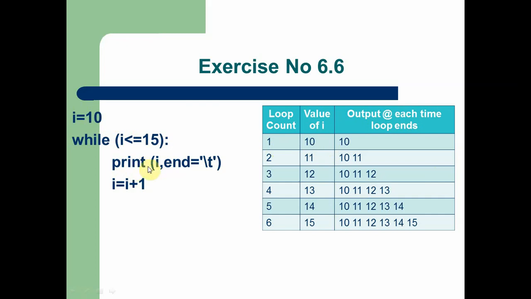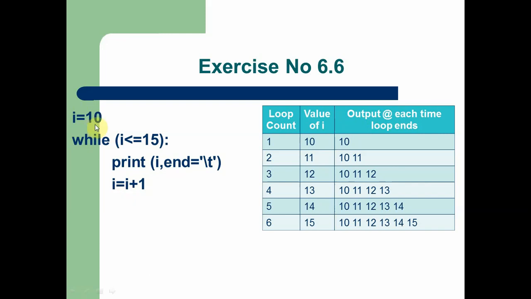You can see print I. When the first loop executes, the value of I is 10, so print I means we are printing the value 10. After that, at the end of the statement, we are going to print this backslash t escape sequence. Because of this escape sequence, a tab space is placed after the 10, and then the second loop statement is executed, that is I is equal to I plus 1.